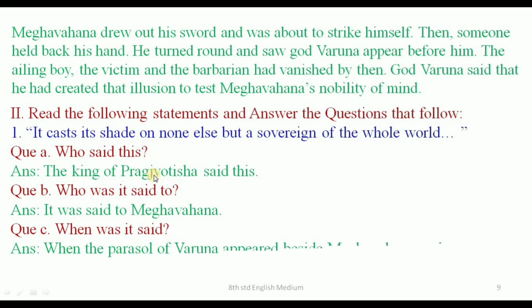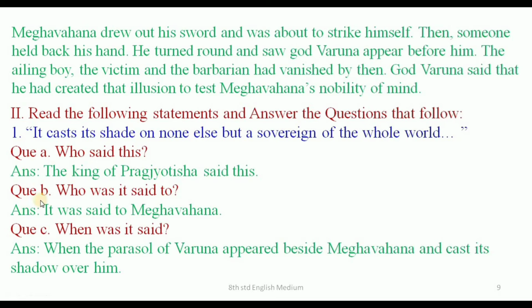Answer. The king of Pragjyotisha said this. Question B. Who was it said to? Answer. It was said to Meghavahana. Question C. When was it said? Answer. When the parasol of Varuna appeared beside Meghavahana and cast its shadow over him.